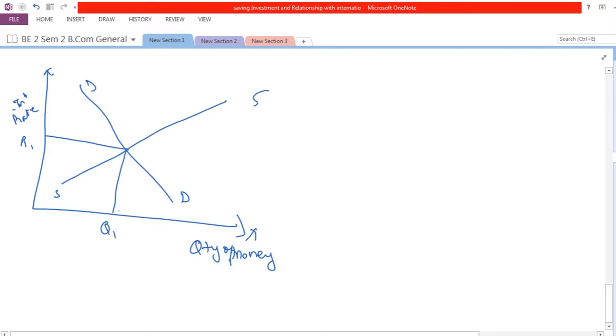Now let's say I set the rate of interest at a level less than the equilibrium level. Here I am setting the interest rates at R0. Then the quantity demanded would be increased. Why?